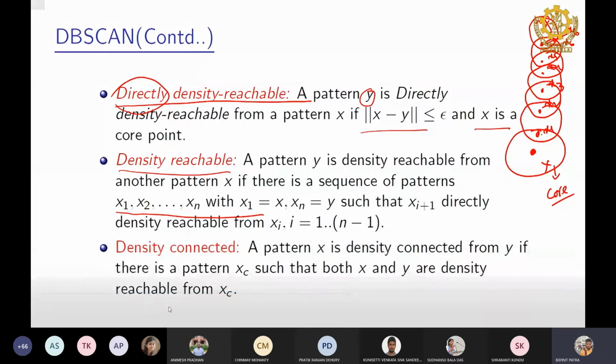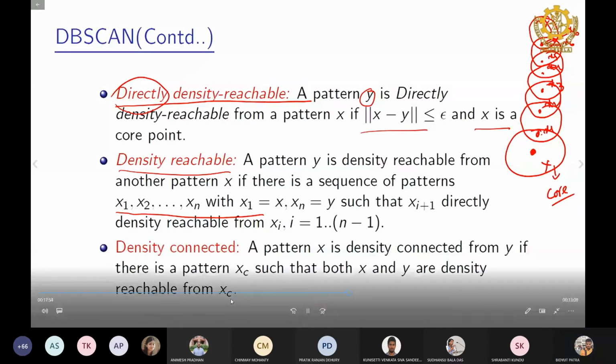Y would not be the core point. Density reachable from x means all the points x1, x2, x3, x4, x5 and x6 must be core points. Otherwise, it cannot be directly density reachable from the other points. But they are not talking about the status of y.